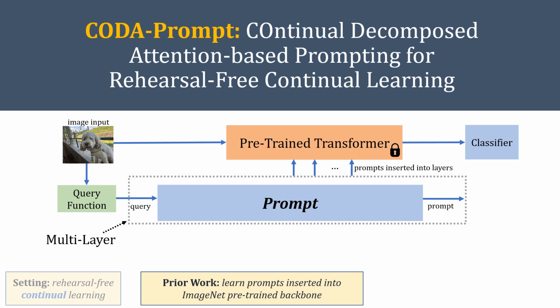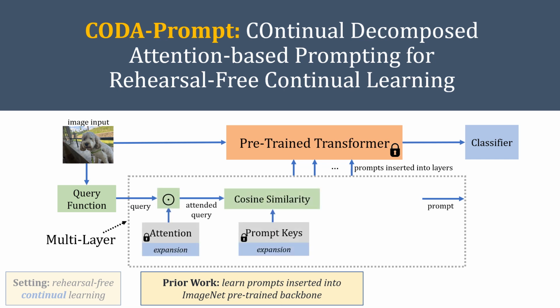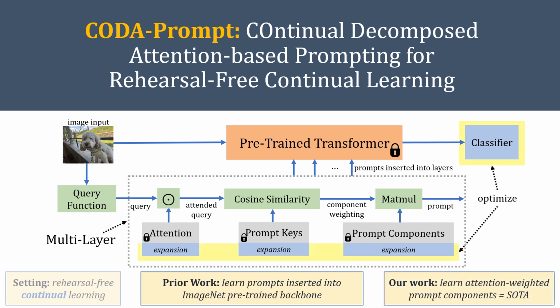In our paper, we instead propose to learn a set of prompting components which are assembled with input conditioned weights to produce input conditioned prompts, resulting in a novel attention-based end-to-end key query scheme. We show that our method outperforms state-of-the-art prompt-based approaches by as much as 4.4% accuracy on continual learning benchmarks. Keep listening to learn more.